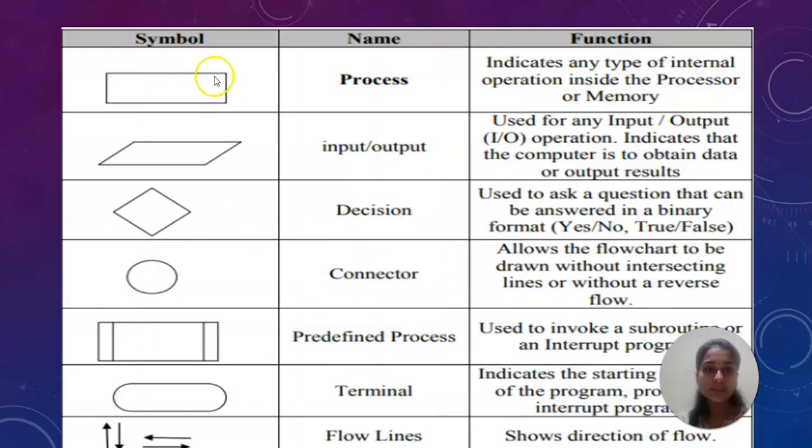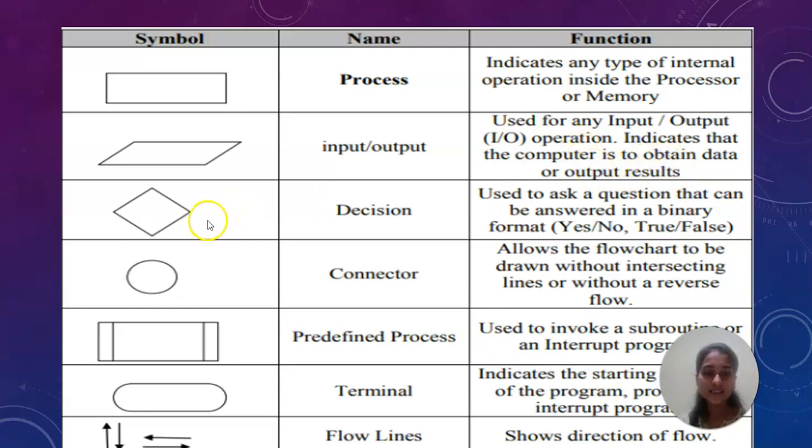Now I'll explain the symbols of a flowchart. This symbol we call process. It indicates the type of internal operations inside the processor or memory. This symbol we call input and output. It is used for input or output operations and indicates that the computer is to obtain data or output results.